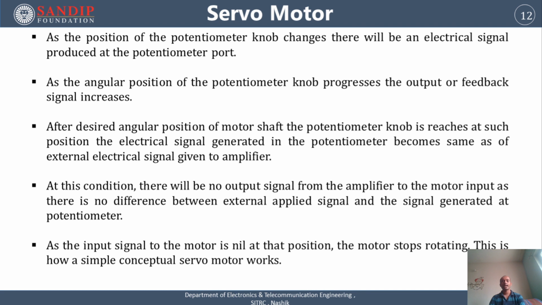At this condition, there will be no output signal from the amplifier to the motor input, as there is no difference between the externally applied electrical signal and the signal generated at the potentiometer. Means in this case, the error becomes zero. As the input signal to the motor is nil at this position, the motor stops rotating, and this is how a simple conceptual servo motor works. This is the simple working, or operation, of the servo motor.